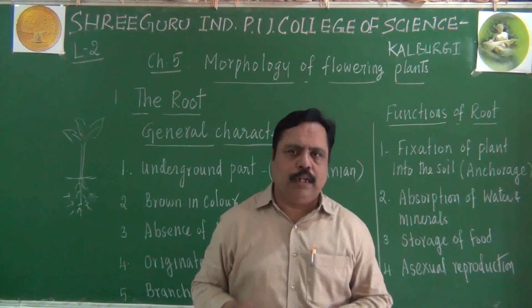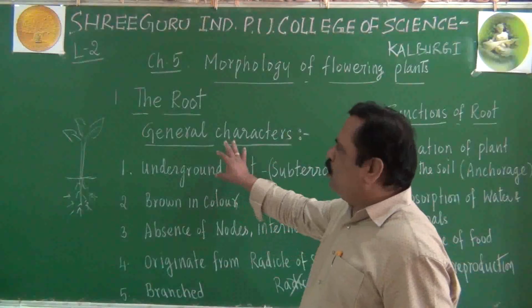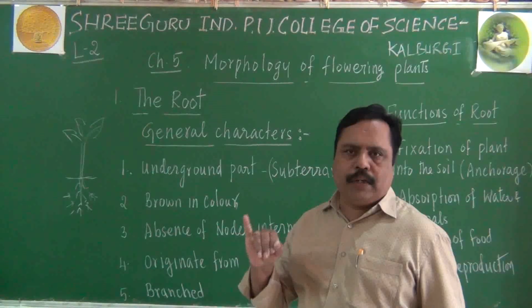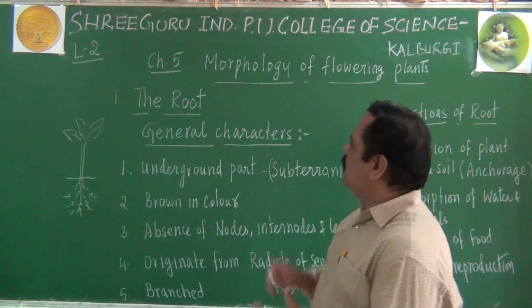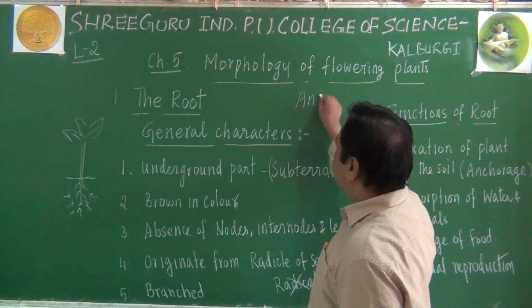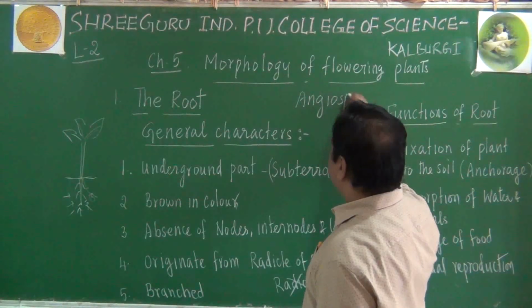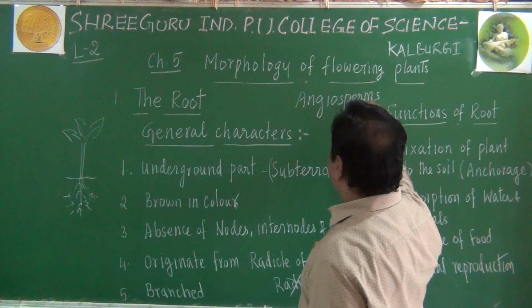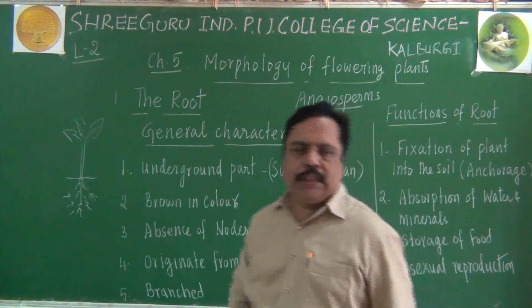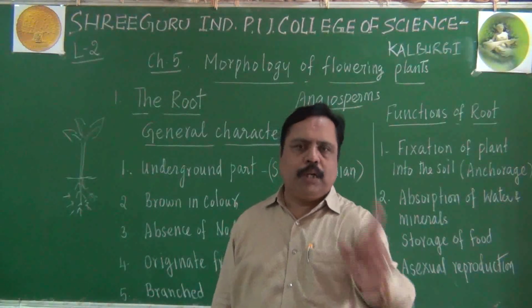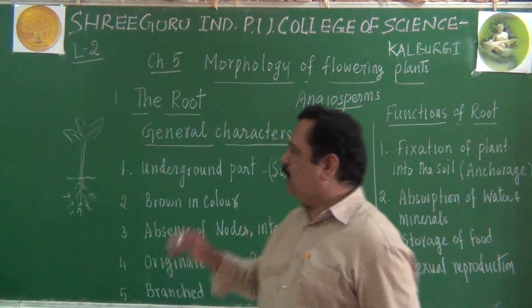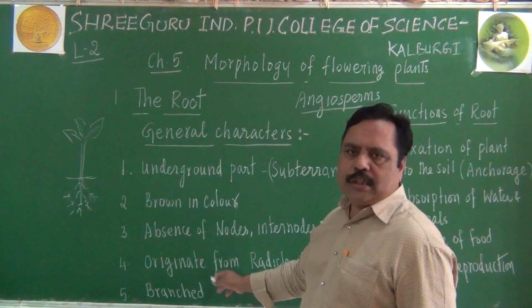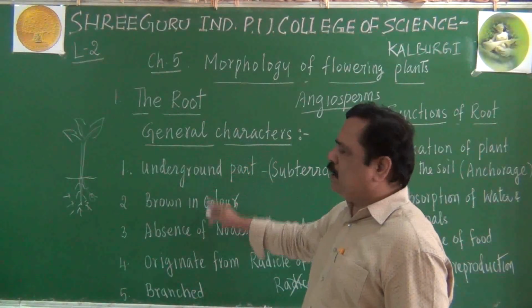In this class, I started with morphology of flowering plants. Flowering plants are otherwise called what? Angiosperms. In angiosperms, there are 7 important morphological parts we have discussed. Among them, the first one is about root. In the root, I told you a 2 mark question called general characters of the root.